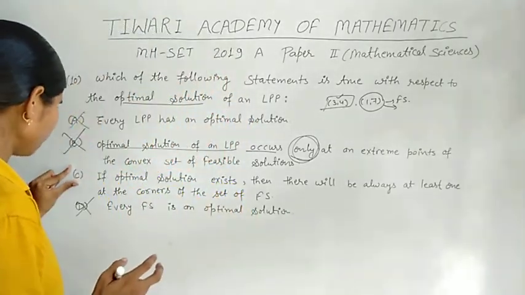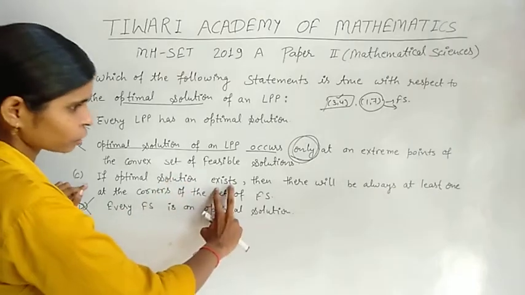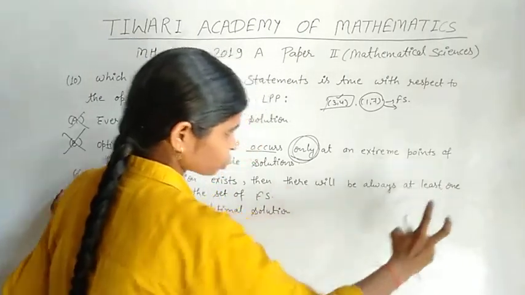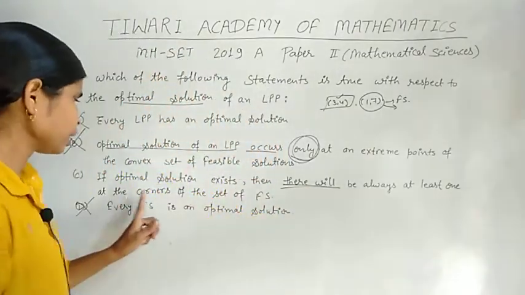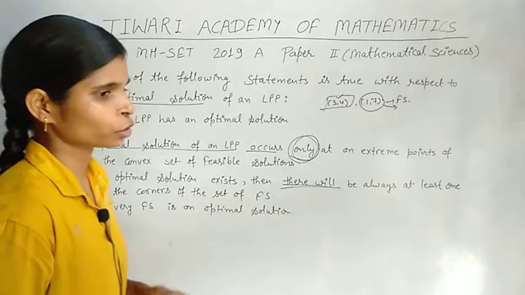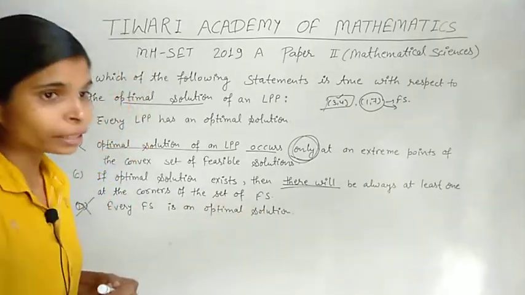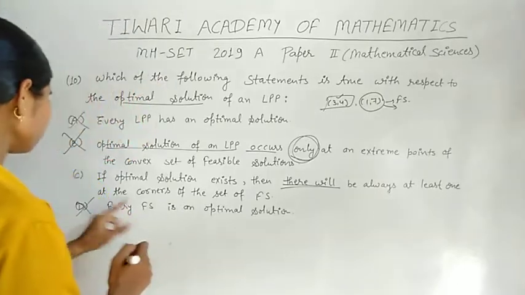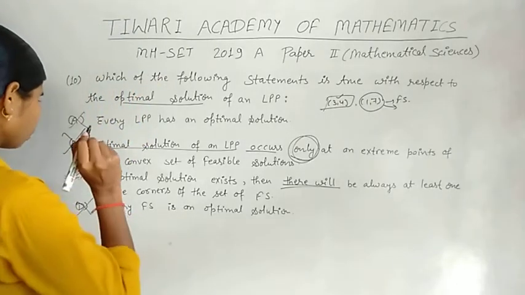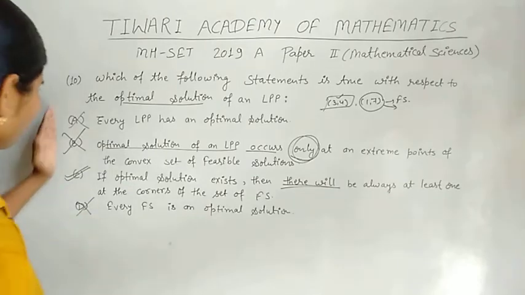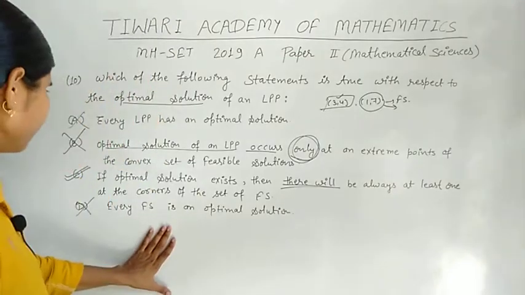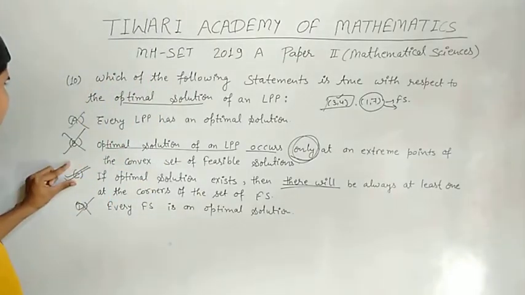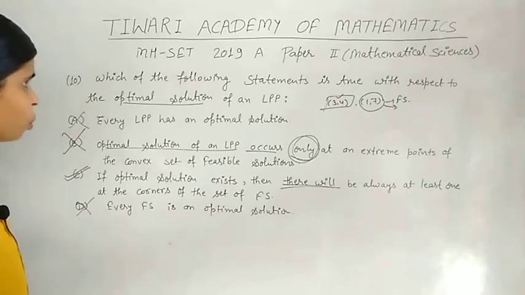Okay. Option C, if an optimal solution exists, then there will always be at least one at the corners of the set of feasible solutions. Yes, this is at the corners of the feasible solution. It is a true option. Finally, option C is the true option. We solved these options using question 9. So option C is the true answer, and A, B and D are wrong options. Next we move on to question number 11.